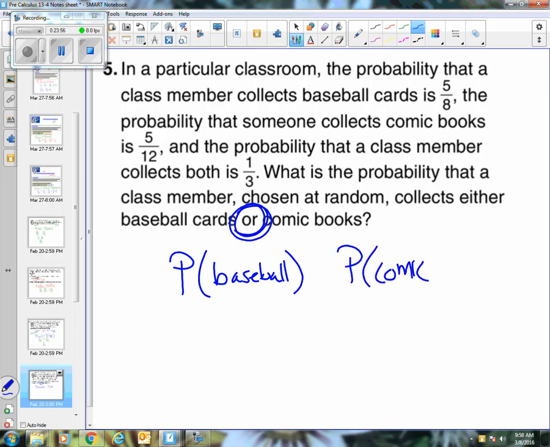So when I talk about or, that means I have subtraction going on. So it's one or the other. You're only selecting one kid. So it's one selection, this or that to be a winner. Now, here's the thing. Is this inclusive or exclusive? Well, we've got some overlap, right? Collects both. So this means there's some overlap, inclusive, between those different categories that we're talking about.